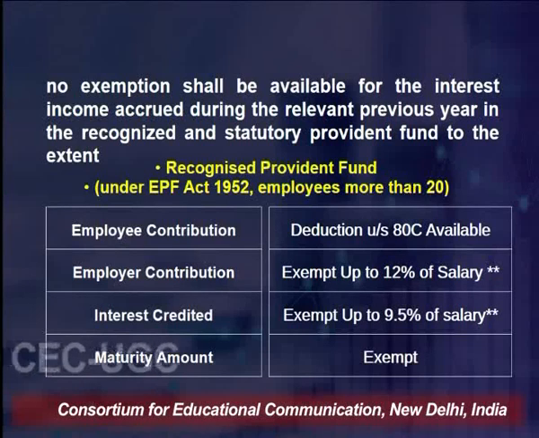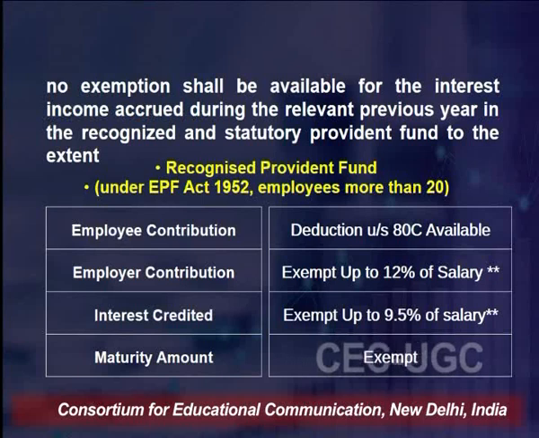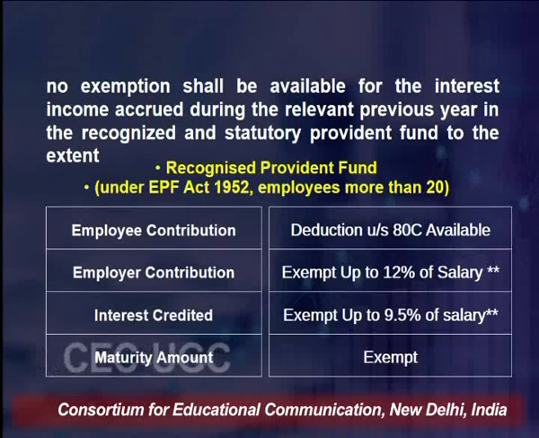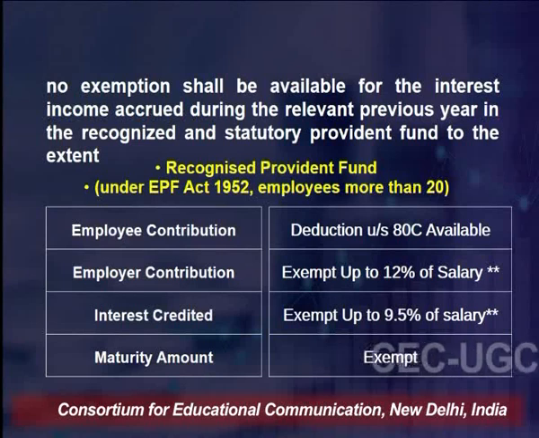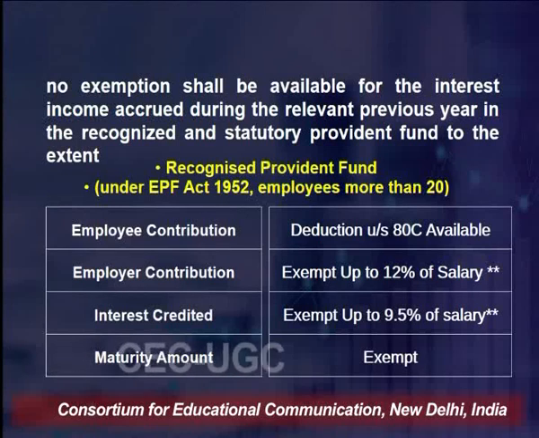Further on, employer contribution. When we are talking about employer contribution, in that scenario it is exempted up to 12% of your salary. That means whatever the employer has contributed will be exempted, but we have mentioned an upper ceiling. That upper ceiling is what? It is 12% of salary.